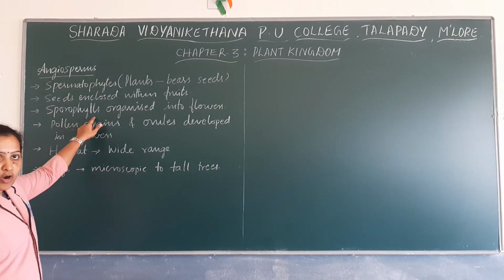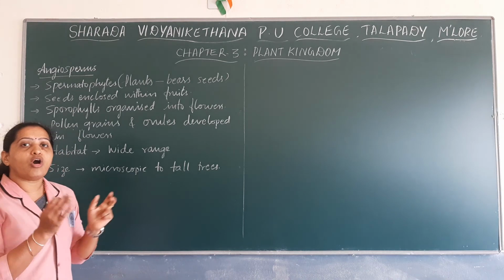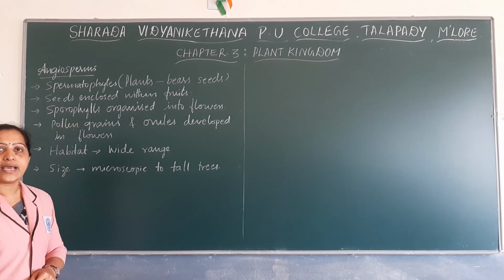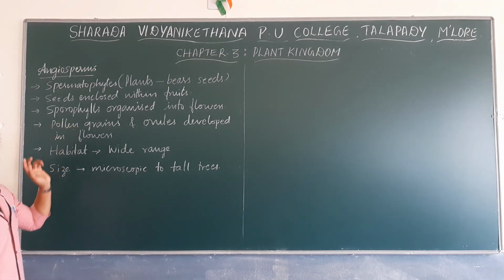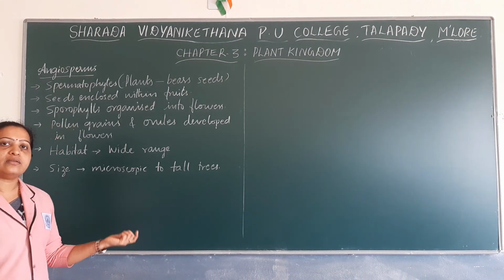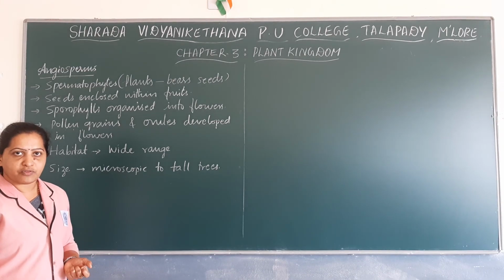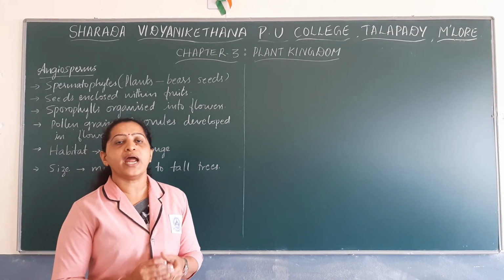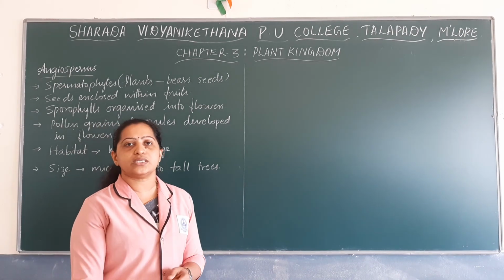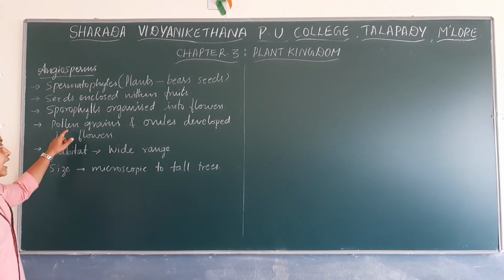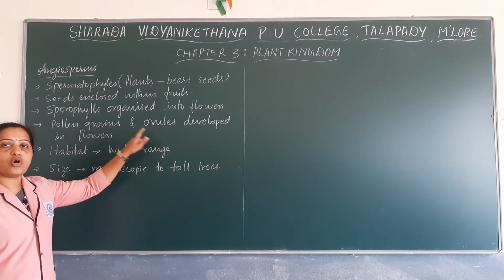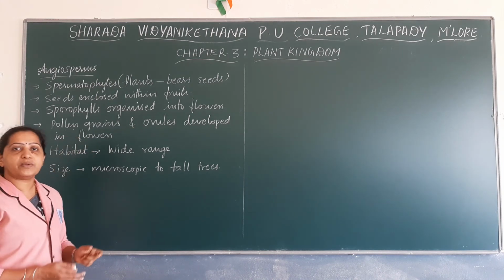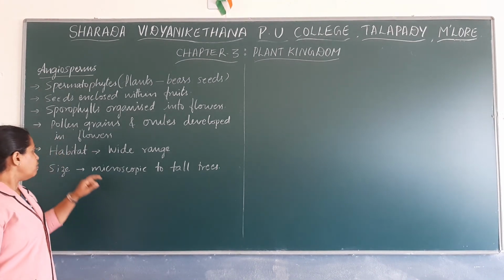Sporophylls are formed in angiosperms and they are well organized into flowers. We have also observed sporophylls in gymnosperms as well as pteridophytes, right? So even in angiosperms sporophylls are formed and these sporophylls are organized into flowers. Pollen grains and ovules are developed in specialized structures known as flowers.